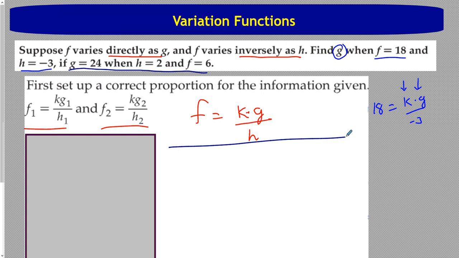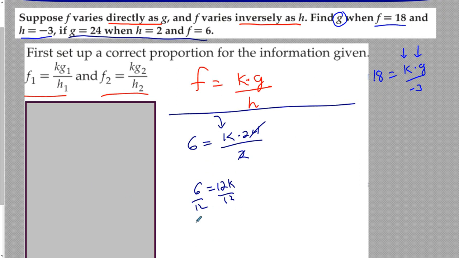So I can take a time out and plug that stuff in. So if f is 6, I still don't know what k is, but it's saying that g will be 24 and h will be 2. Now this I can solve because there's only one variable. So let's do that. 24 over 2 is 12, so 6 is equal to 12k. Divide both sides by 12, and we will see that k is 1/2, or 0.5.